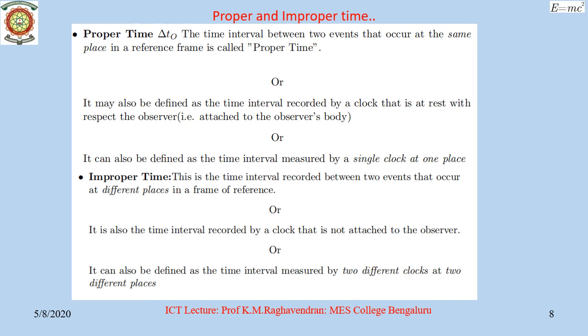It can also be defined as the time interval measured by two different clocks at two different places. The important point to really know is that